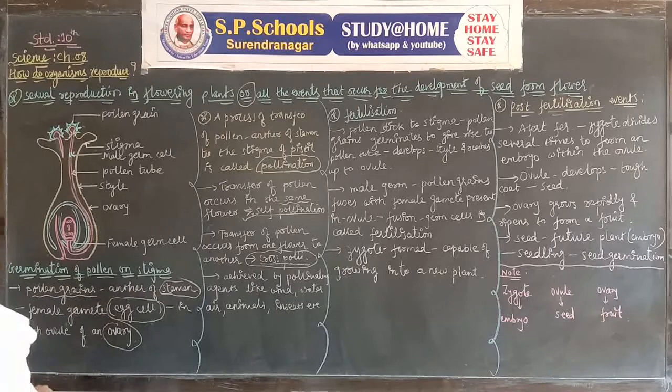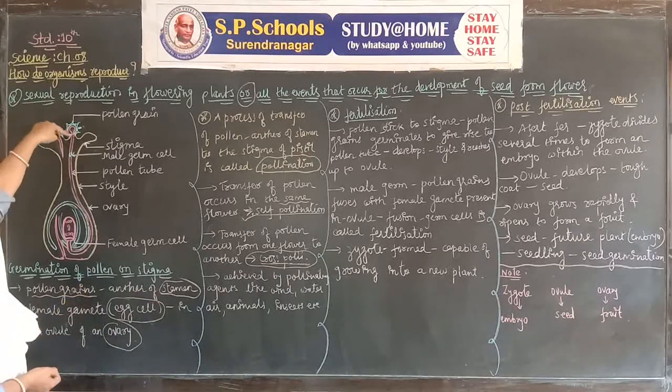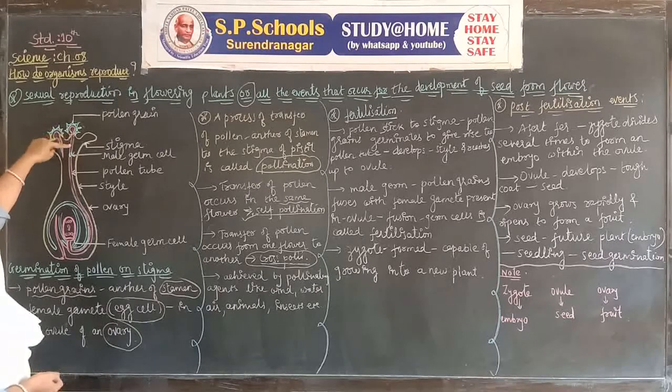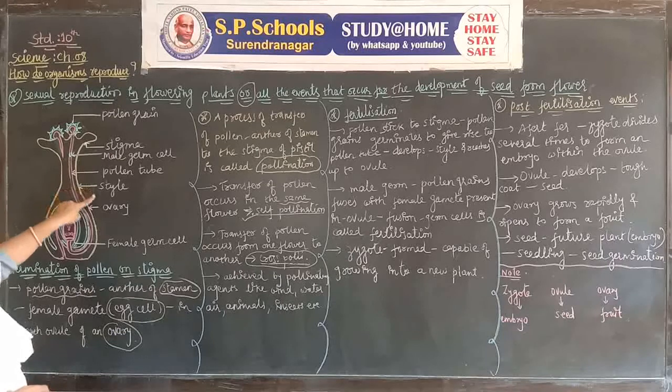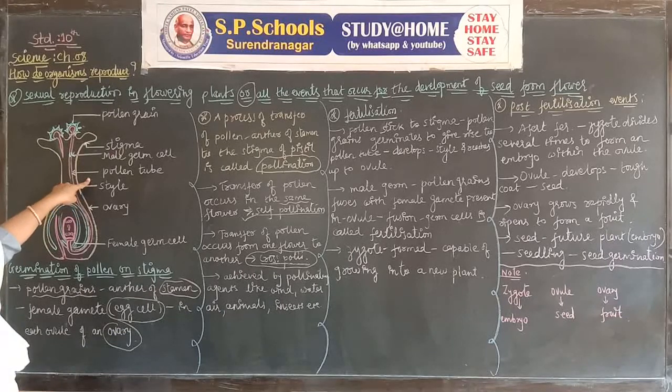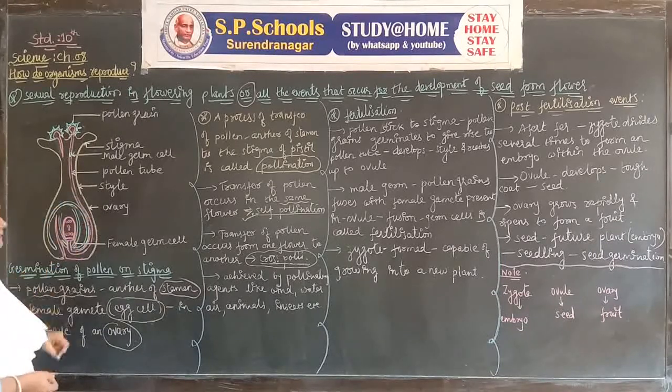Let's see it with the diagram. When pollen sticks on the stigma, the pollen grain germinates and gives rise to the pollen tube. The pollen tube develops into the style, and through the style it reaches up to the ovule.